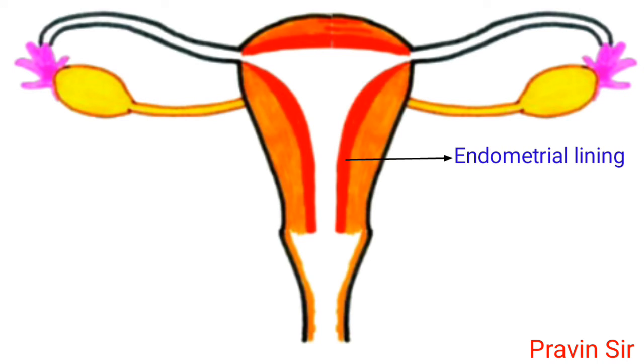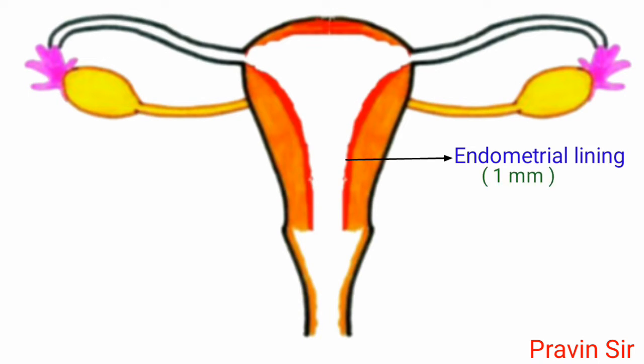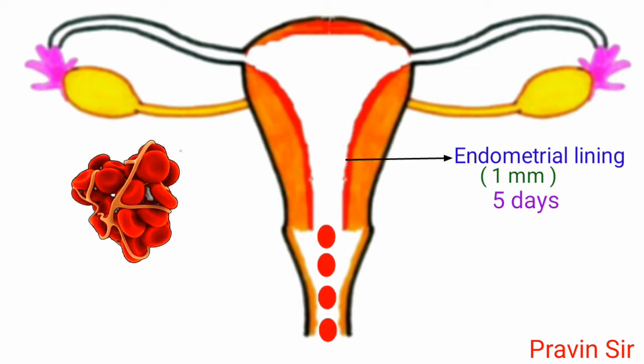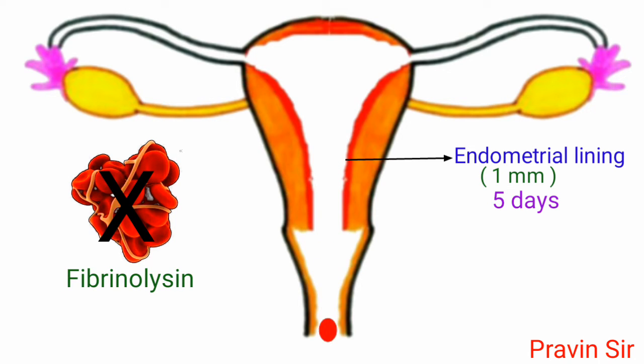The endometrial lining becomes very thin, about 1 millimeter. The menstrual discharge continues for an average of 5 days. However, this blood does not clot due to presence of fibrinolysin.